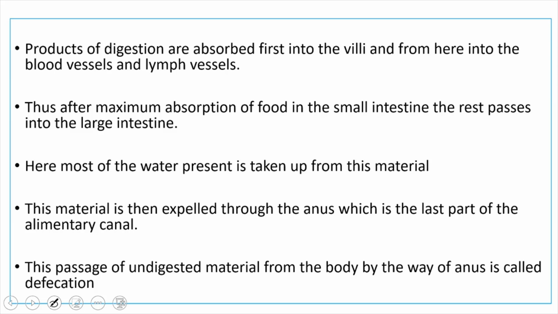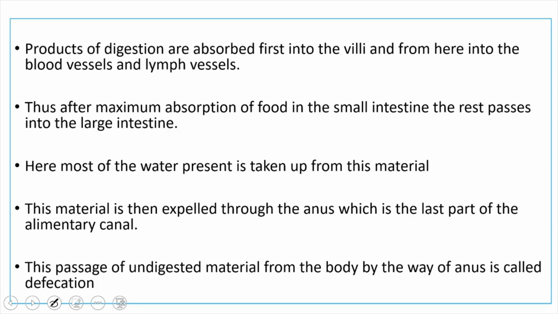So the undigested food will pass into the large intestine. The large intestine is given its name because it is wider. It is a wider part, like the stomach is considered the wider part of the alimentary canal. When compared to the small intestine, the width of the large intestine is more. That's why it is given the name large intestine. So the undigested food enters into the large intestine.